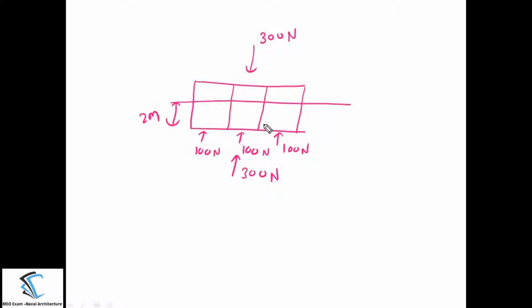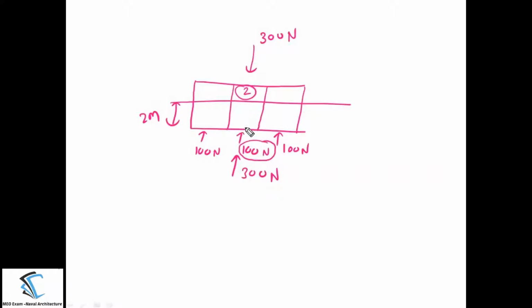Initially this midship compartment gave 100 Newton of buoyancy. Now when compartment 2 is damaged, it completely loses 100 Newton of buoyancy. The reason is that this compartment is completely empty, and the water entering it has the same weight as the buoyancy we have lost.